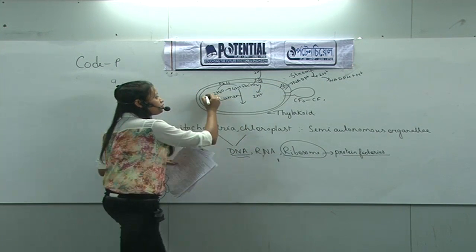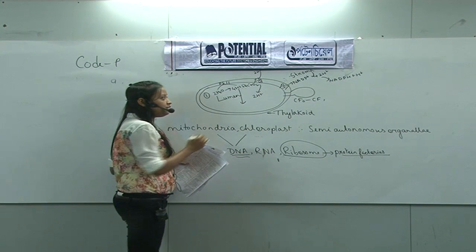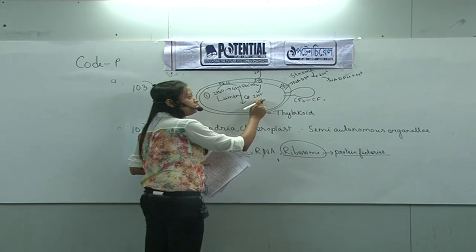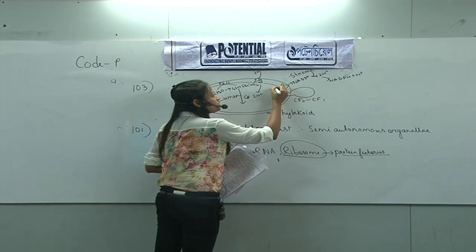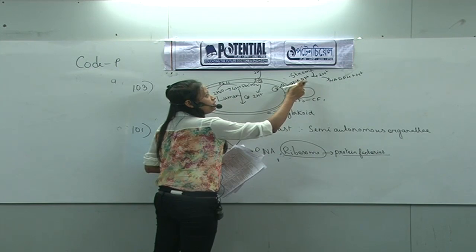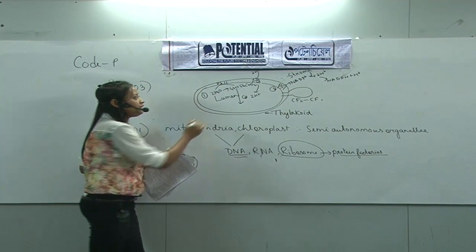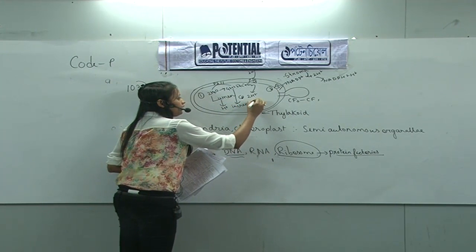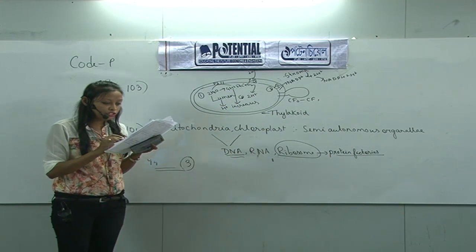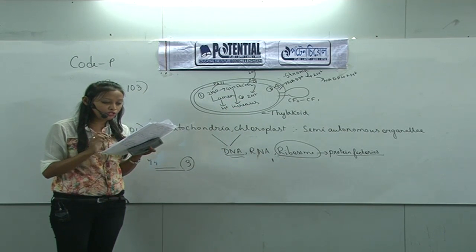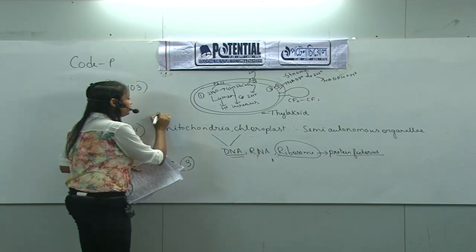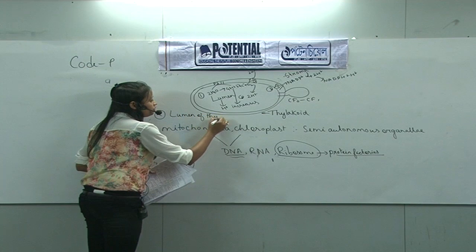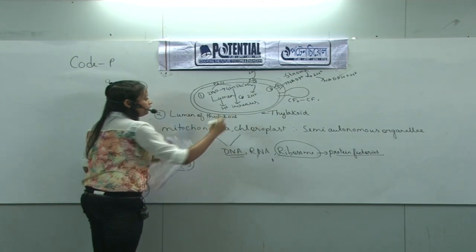So due to these 3 events, first the photolysis of water, second plastoquinone bringing protons from the stroma to the lumen, and thirdly PS1 using protons from the stroma, the proton concentration in the lumen increases. So for the question, the highest number of protons in a chloroplast are found in option 2, and that is the lumen of the thylakoid.